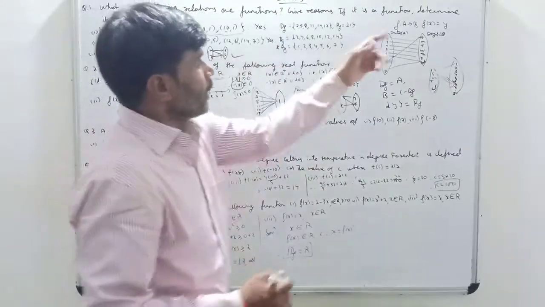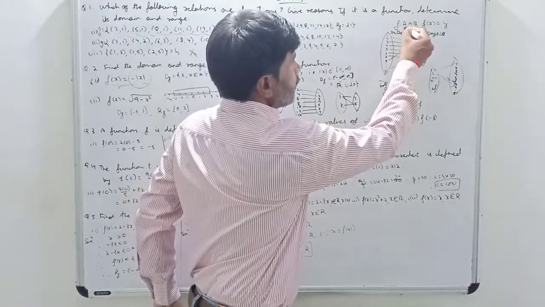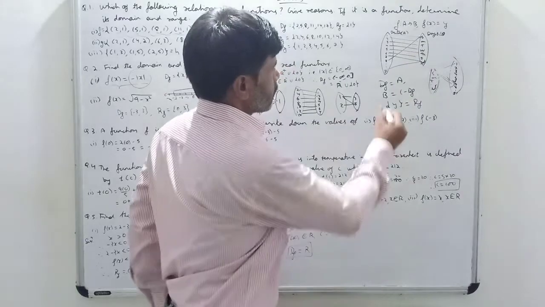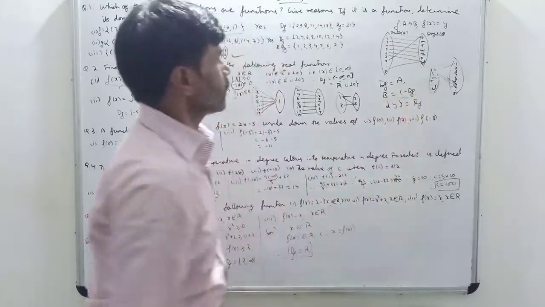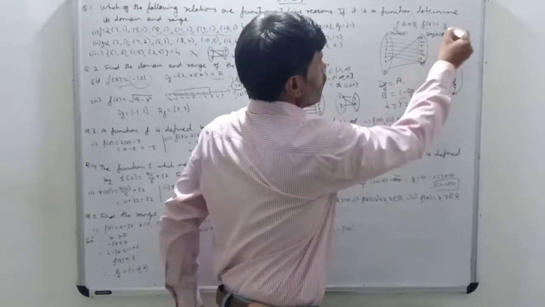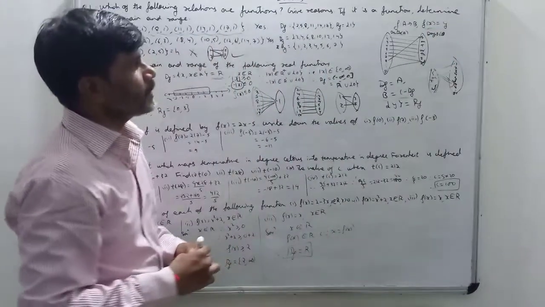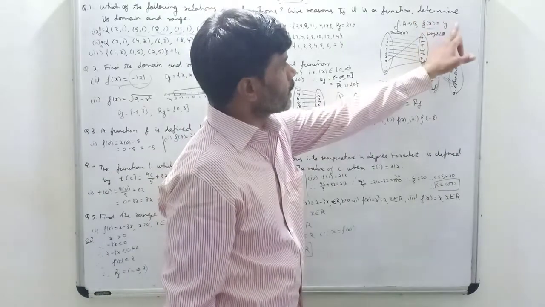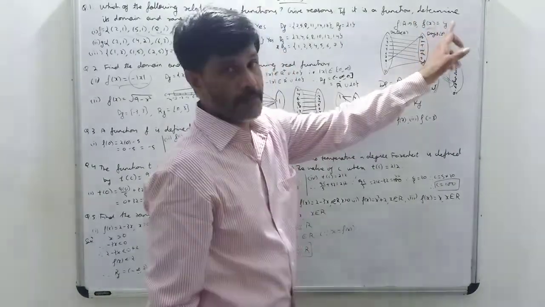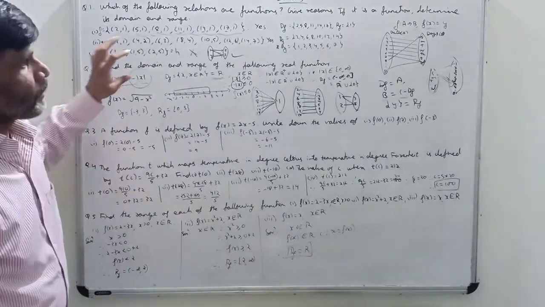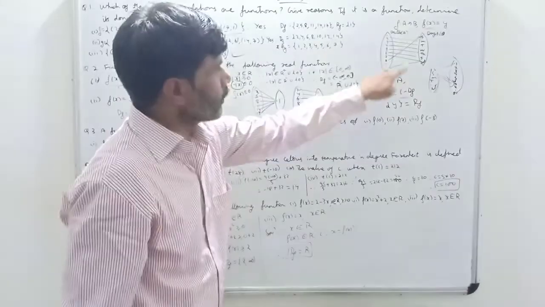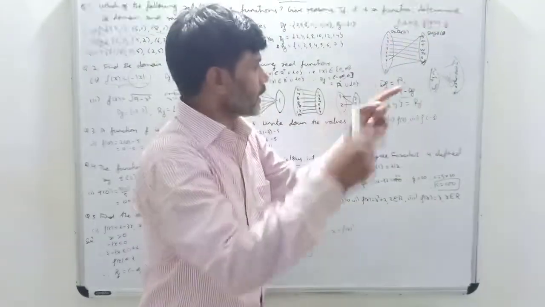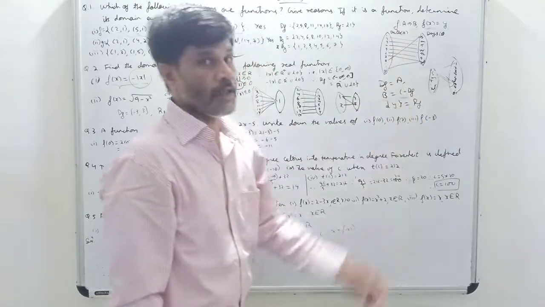Now here, if f is a function from A to B, this A is called the domain of the function, and this B is called the codomain of the function. And f of x is equal to y. What is the meaning of f of x is equal to y? It means f of first date, that is, on first date which day is coming. f of 1 is equal to Sunday. So on first date Sunday is coming. Okay. So here A is called the domain of the function, B is called the codomain of the function, and the set of all elements y, if we write inside the curly bracket, then this will become the range of the function.